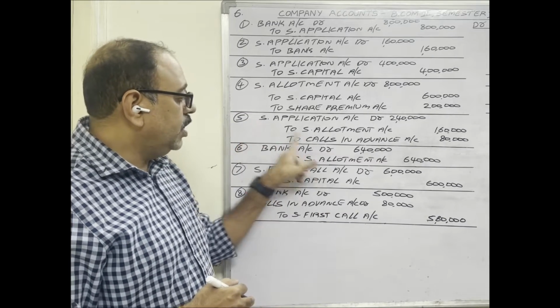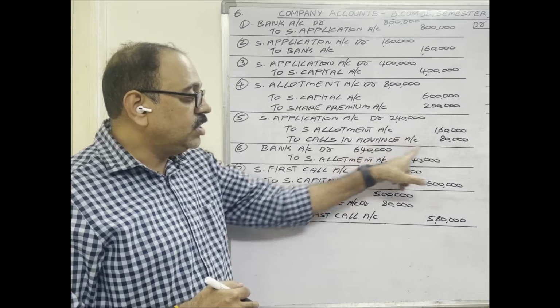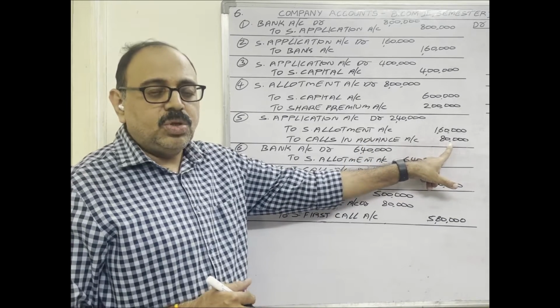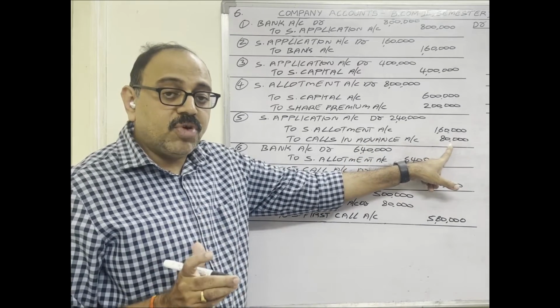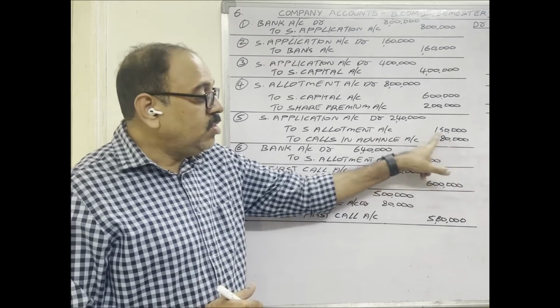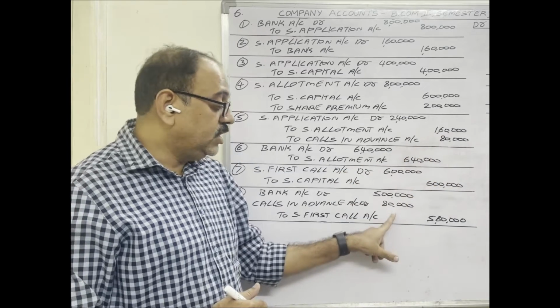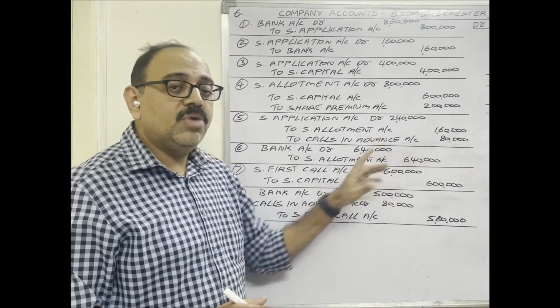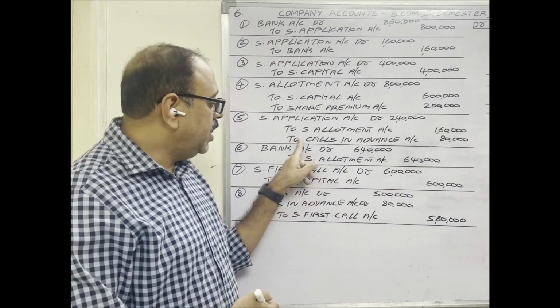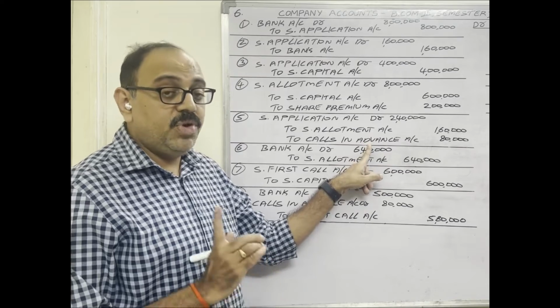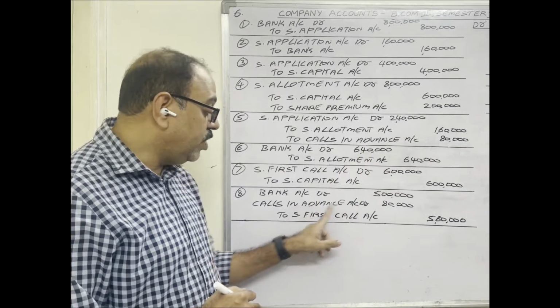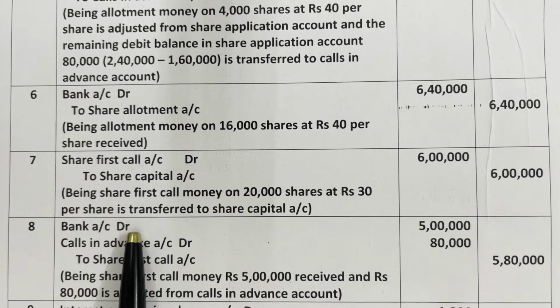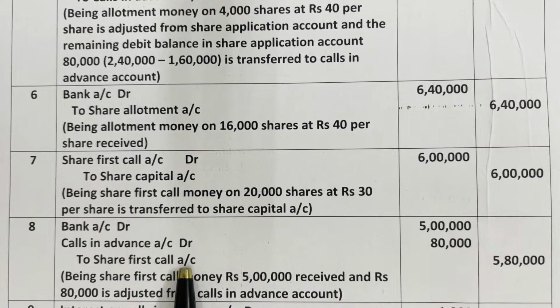Here, why are we debiting calls in advance account? In the fifth entry, we created calls in advance account with 80,000. So there is a credit balance in calls in advance account of 80,000. Now that 80,000 we are adjusting here, no? After that adjustment, calls in advance account will get closed. By crediting, we created this account. If you want to close that account, we have to debit. Eighth entry: bank account debtor, calls in advance account debtor to share first call account.